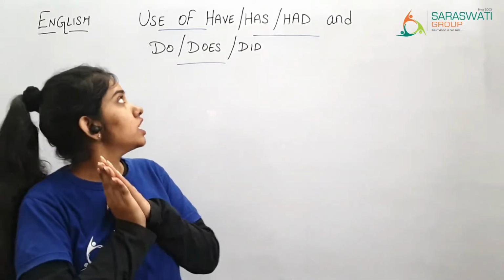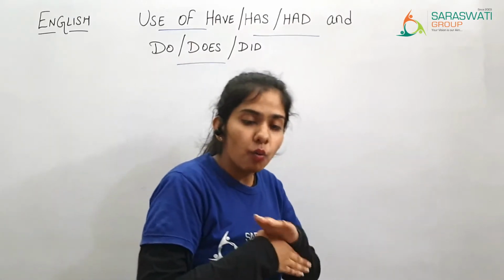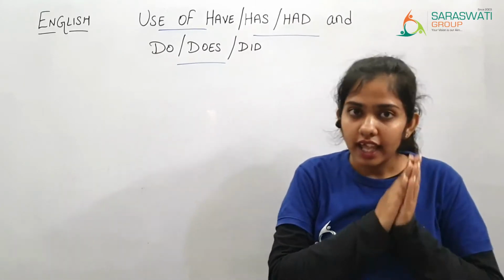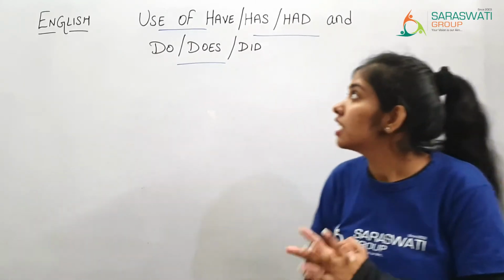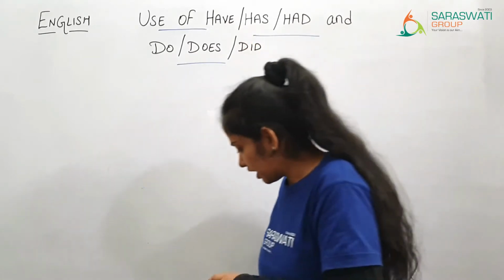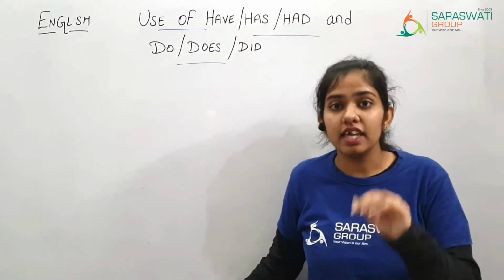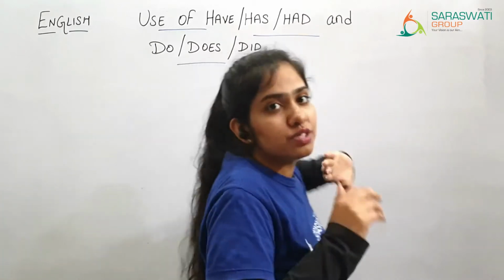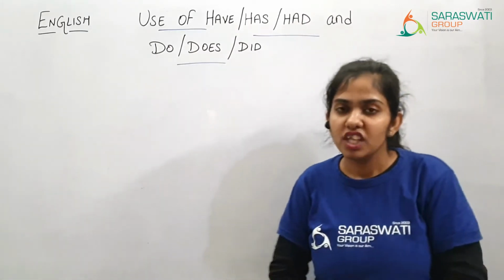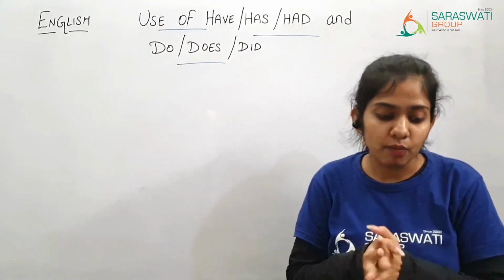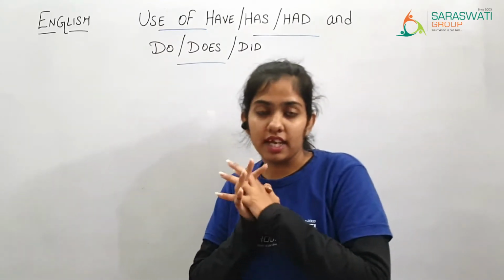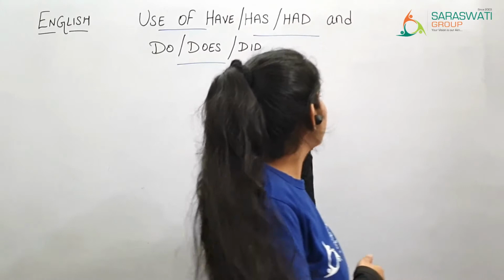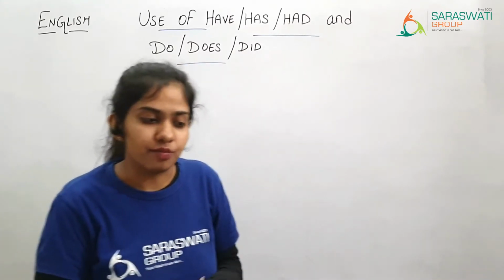Now, first of all, we will learn have, has and had. What are the uses of have, has and had? Had is nothing but the past form of have and has. Had is the past form, so when we are talking about something that has already happened, had is used. And have and has are used to show that someone owns something, that is, possession, that this thing is mine. At that time have and has are used.